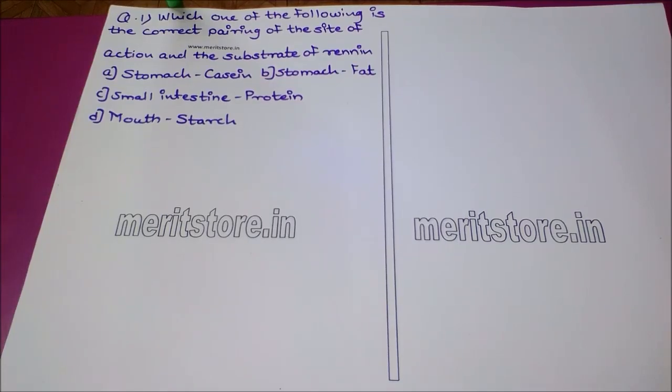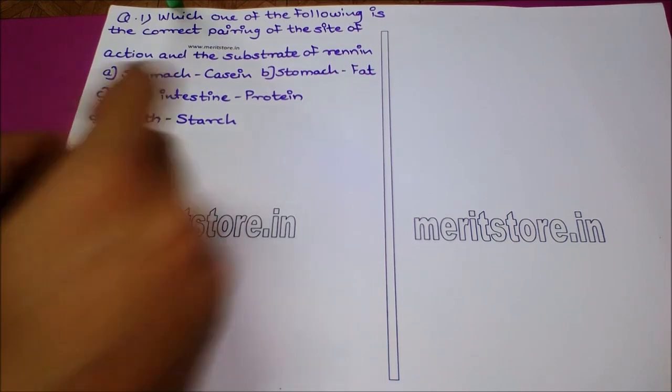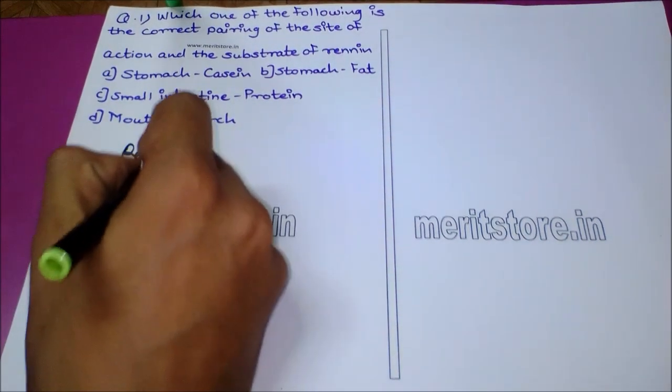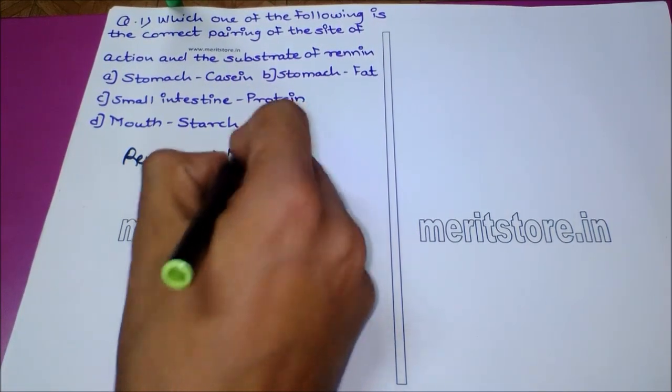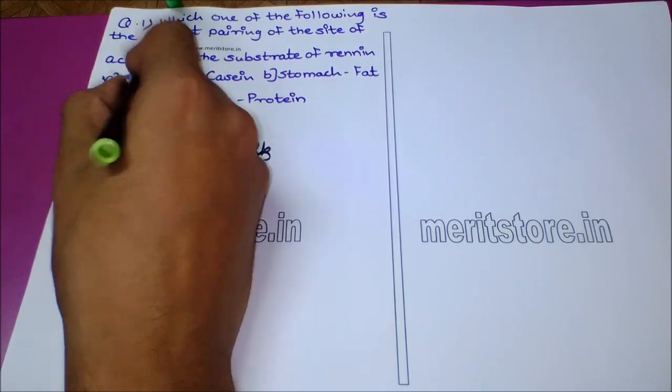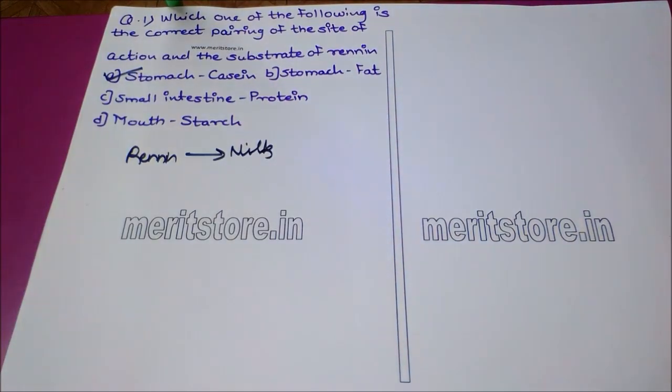Which one of the following is the correct pairing of the site of action and the substrate of renin? Option A, stomach casein. Option B, stomach fat. Option C, small intestine protein. And option D, mouth starch. Casein is a phosphoprotein found in milk, and renin is the enzyme which is known to digest milk. Therefore, the correct answer to this question is option A, which is stomach and casein.